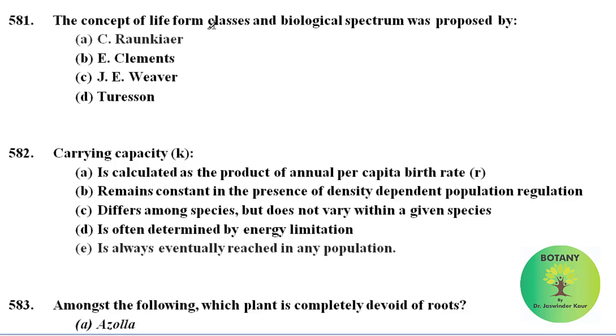The concept of life form classes and biological spectrum was proposed by C. Raunkiaer. Carrying capacity K, we have to give the correct statement that matches with carrying capacity. Carrying capacity is always eventually reached in any population. This will be the correct answer.